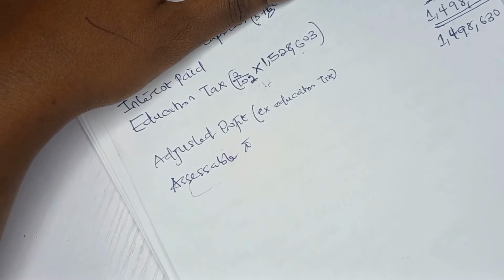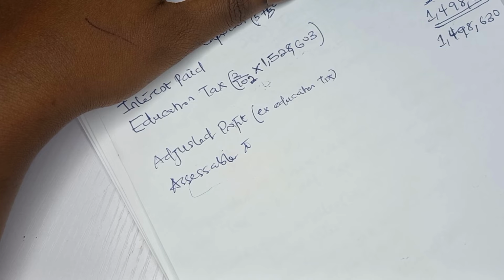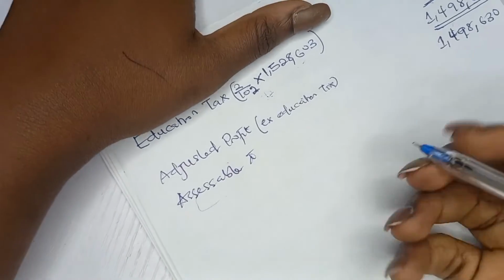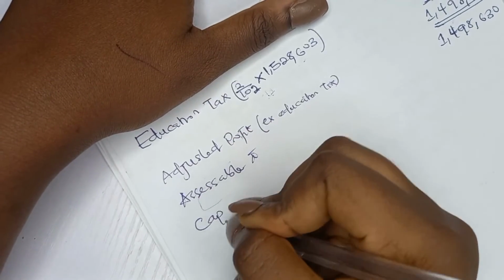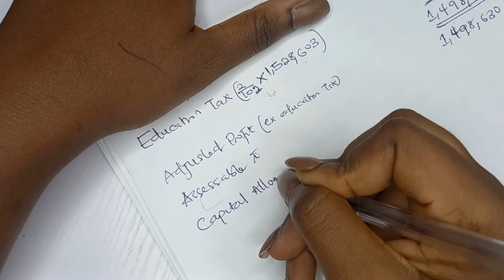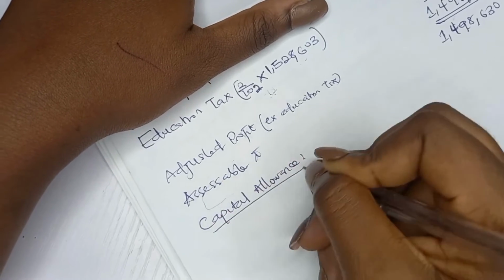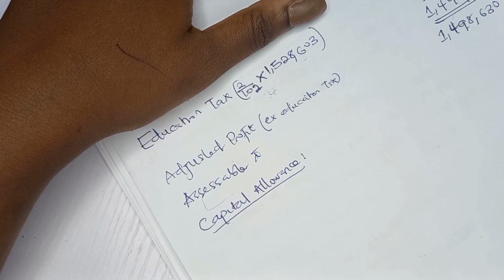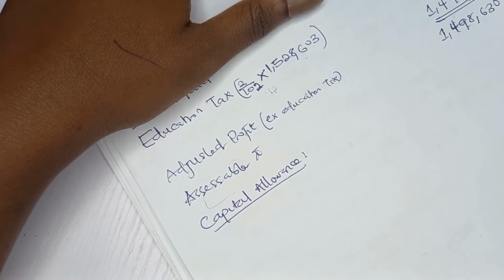So since we have assessable profit, the next thing on the list we have been asked to calculate, let me check the question, is chargeable profits. Okay, chargeable profits. So to graduate to chargeable profits, we need to treat capital allowance. Capital allowance brought forward, that we will start from. Did they bring any forward?